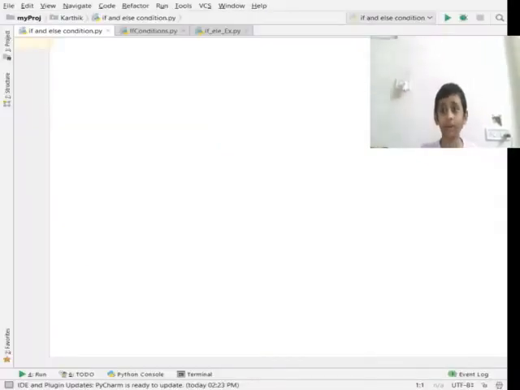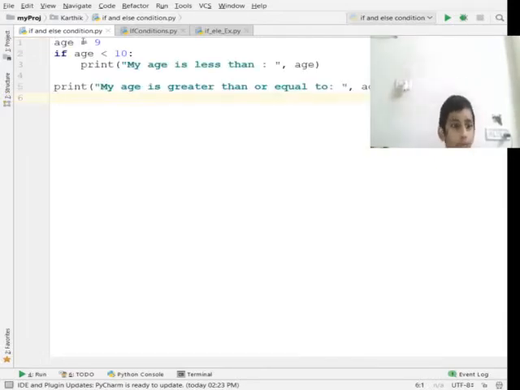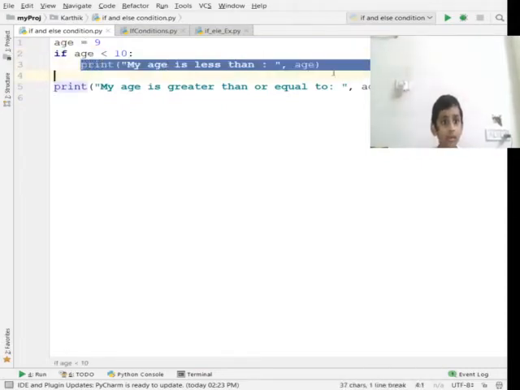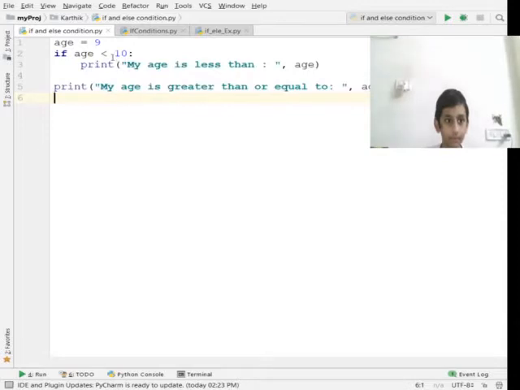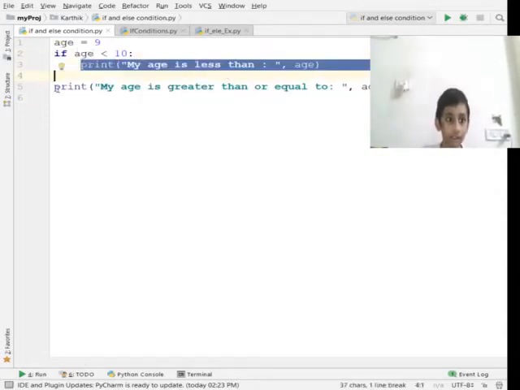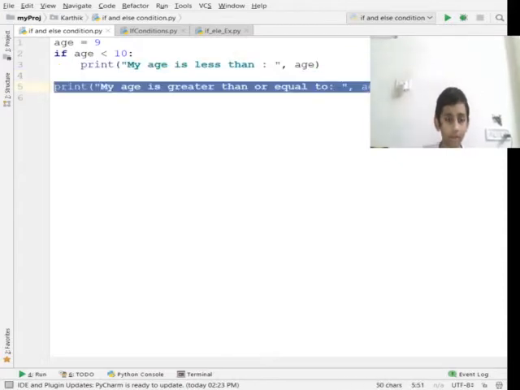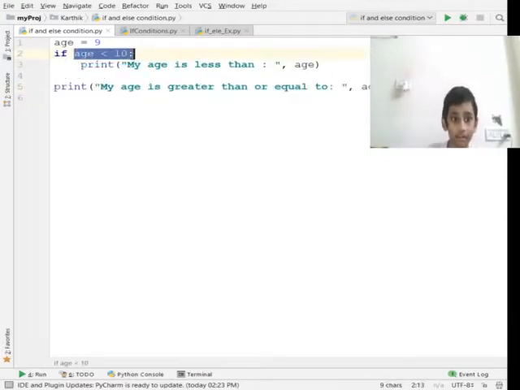Now let me give a simple Python if statement. Age is equal to 9. So this is the example I'm going to show you. When the condition is true, we have to execute this and this as well. But when the condition is false, it won't execute this but only executes this. So I set age is equal to 9, and 9 is lesser than 10. So the condition is correct, so it executes this and this.